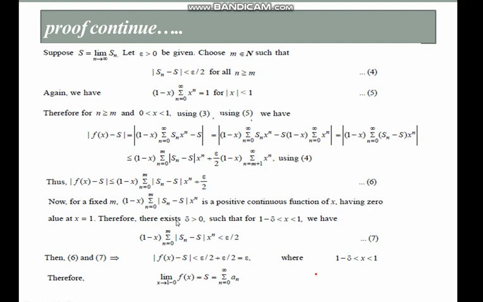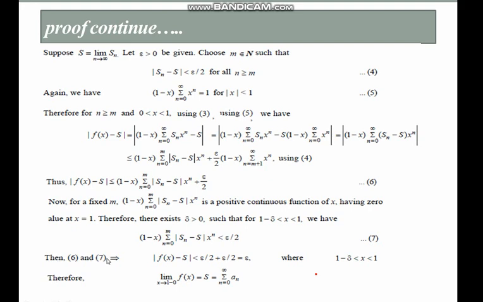Therefore there exists delta greater than 0 such that when x lies between 1 minus delta and 1, that is x is a neighborhood point of 1, we have 1 minus x summation mod Sn minus S x to the power n less than epsilon by 2. This is equation number 7.